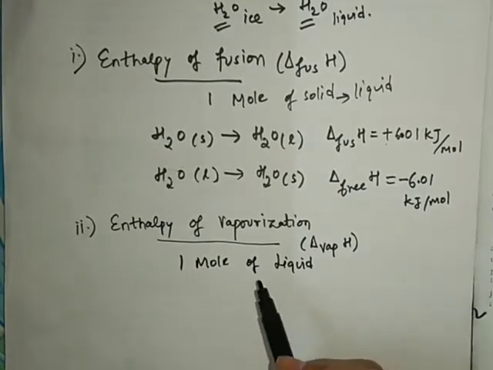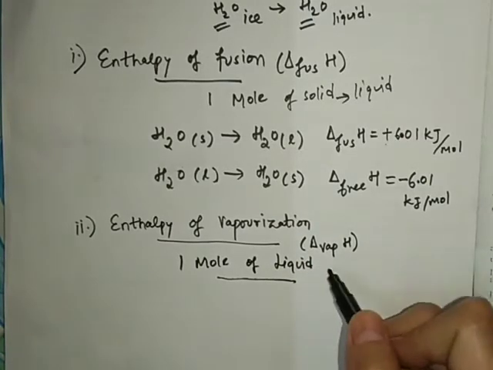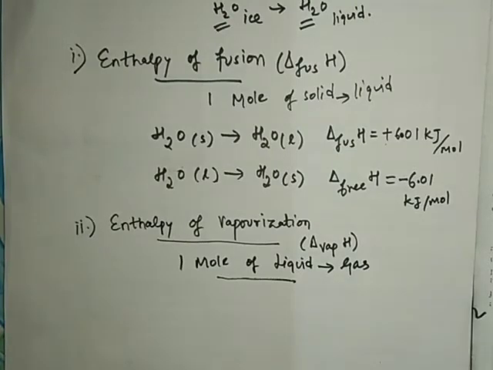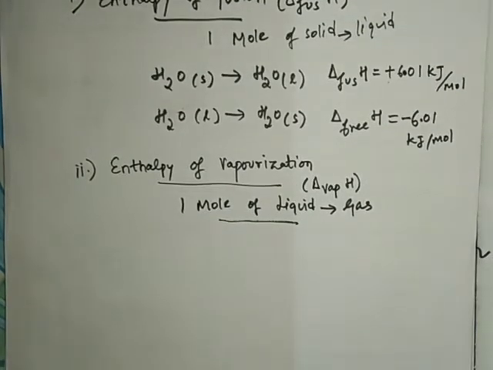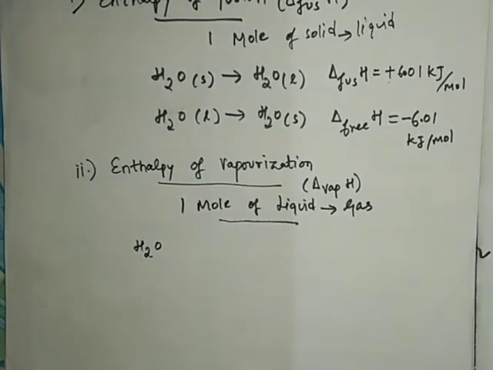When it is said vaporization of 1 mole of liquid, it is obvious that it will be converted into vapor phase, which is called gas phase.